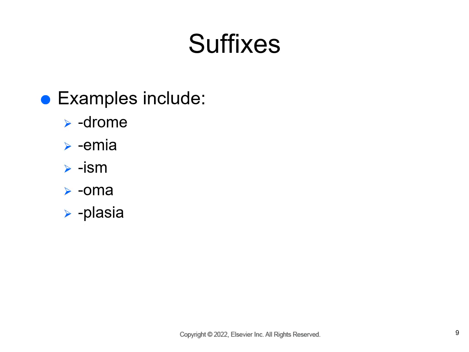Some suffixes are drome, which means run or running, and quite often it's used with the last prefix we looked at, which was syn, so that makes it a syndrome. A lot of times this is a disorder where a number of symptoms are running together, and that's how they define it before it's an actual diagnostic term. Emia means in the blood. Ism is state of. Oma is a tumor or swelling. Plasia is a condition of formation, development, or growth.